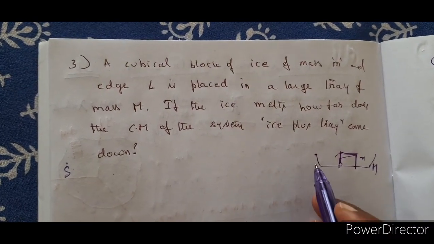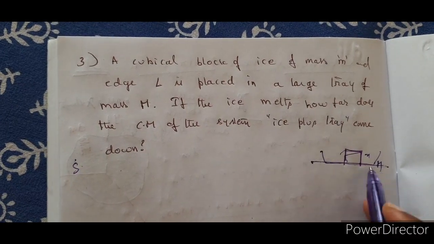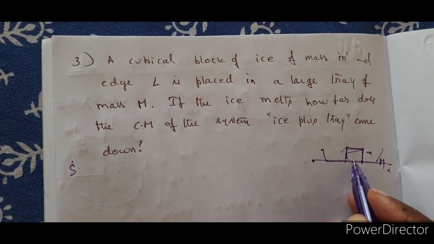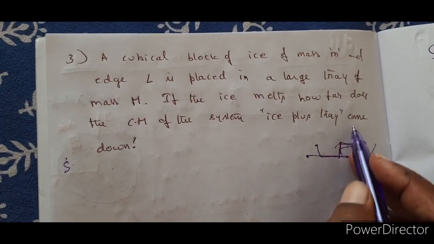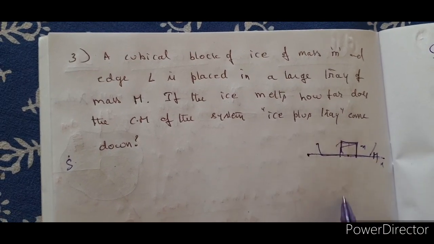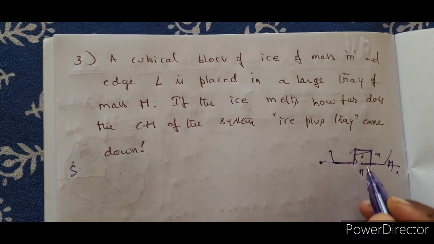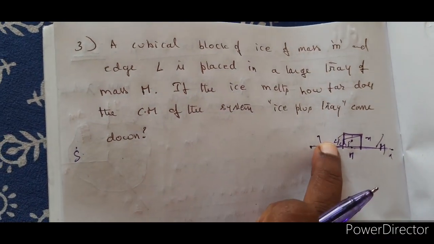Now let me take the base of the tray as the x-axis. The mass variation will be in the vertical direction only, so we are going to confine ourselves only to this direction. Capital M is here and small m is at a distance of L by 2.